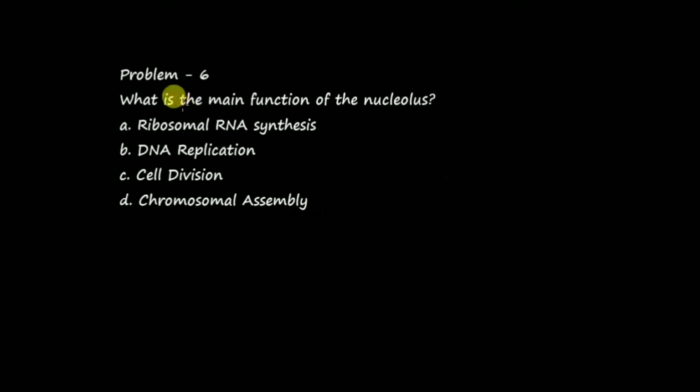These questions ask us what is the main function of the nucleolus. Our choices are ribosomal RNA synthesis, DNA replication, cell division, or chromosomal assembly. So as we know, there is going to be a nucleus in eukaryotic cells, but also there will be a nucleolus. So these three functions right here are going to be functions of the nucleus. That will include DNA replication, cell division and chromosomal assembly, right?